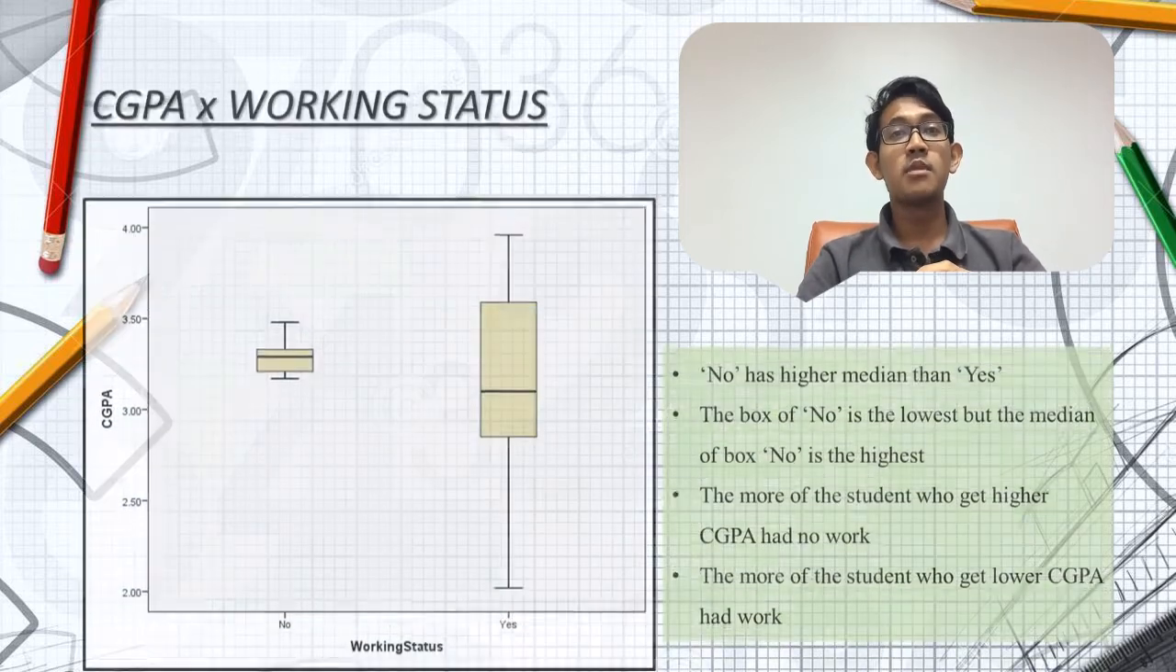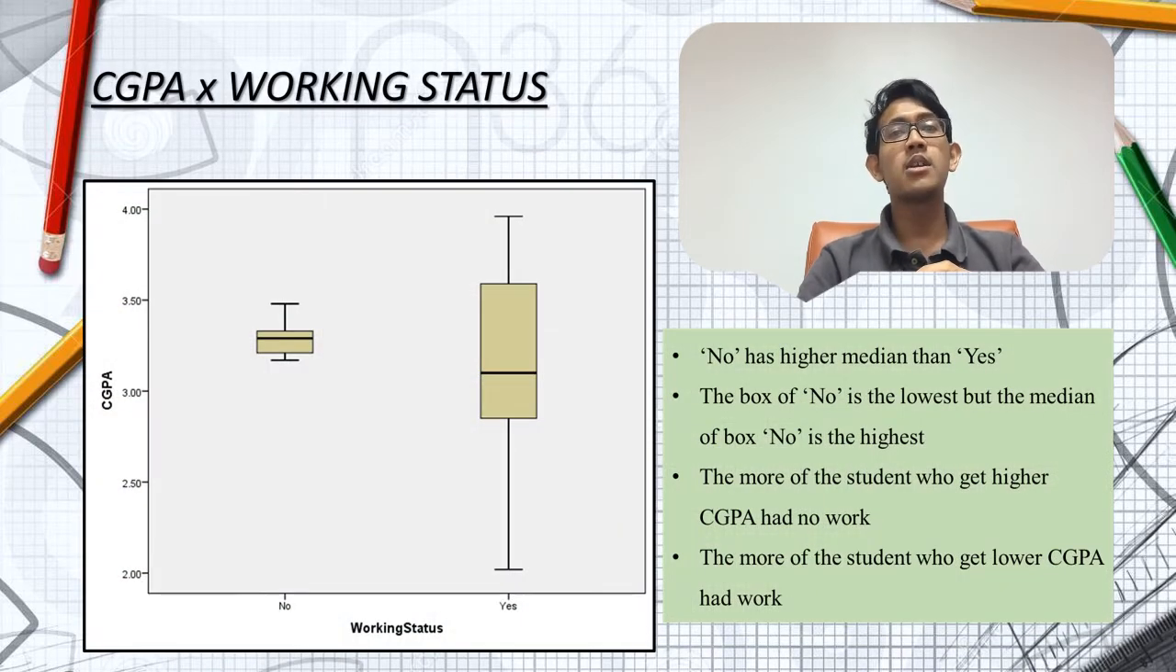Then, regarding CGPA and working status, the bar graph for the no has higher working status compared to yes bar graph. So I conclude more students who get higher CGPA have no work. This is because higher CGPA students maybe continue their studies such as master and PhD. But for lower CGPA, they might work as they finish their study.